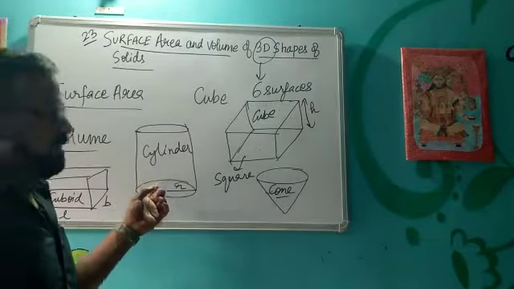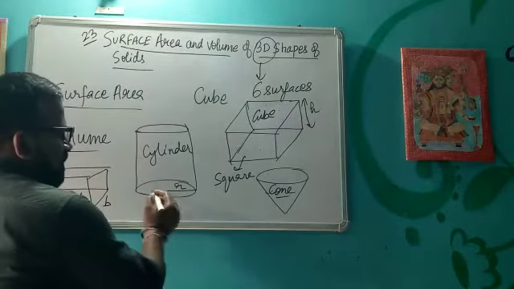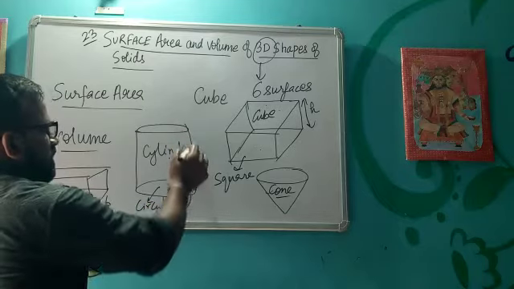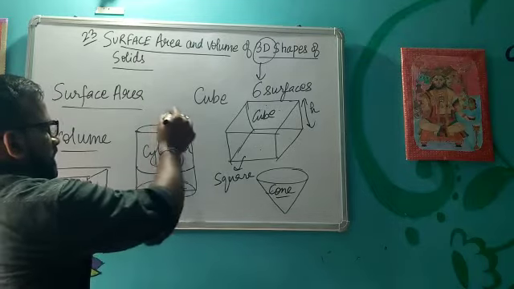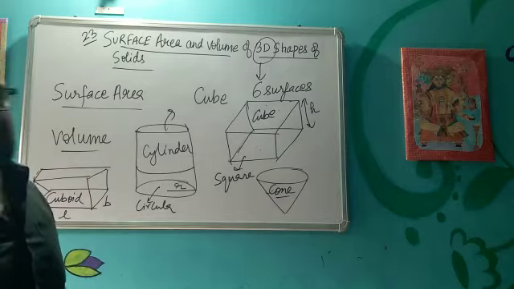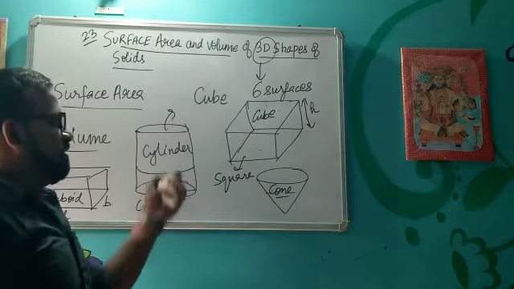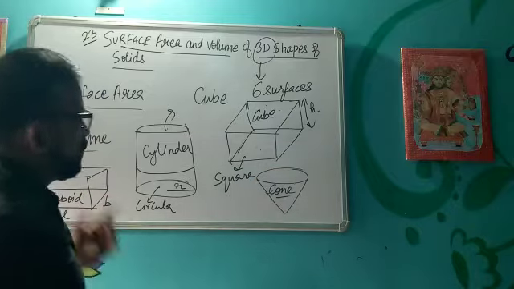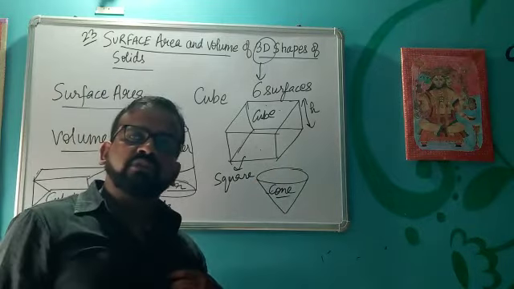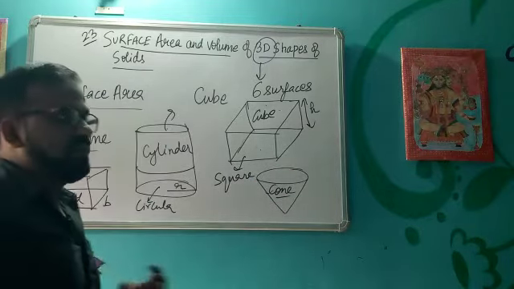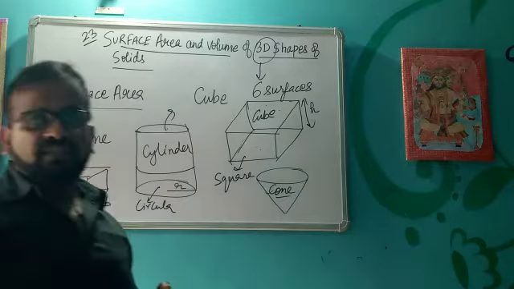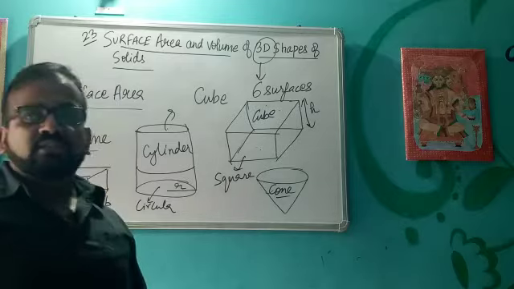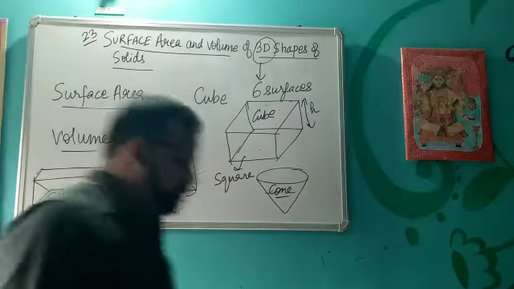Similarly, in the case of the cylinder, three surfaces are there: one is this circular surface, this round surface, and again this circular surface. The area occupied by these surfaces is known as the surface area. The same applies in the case of the cone, the cuboid, and almost all 3D shapes like sphere and hemisphere. Whatever area is occupied by their surfaces is known as the surface area of the solids.